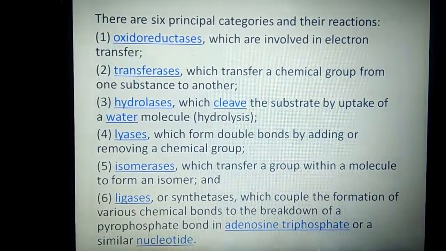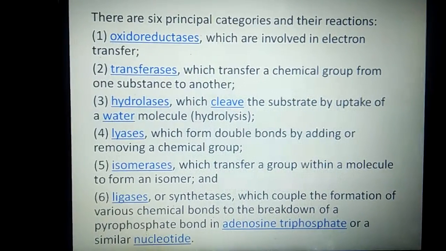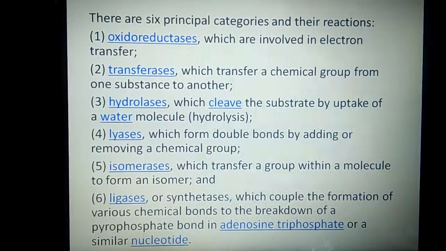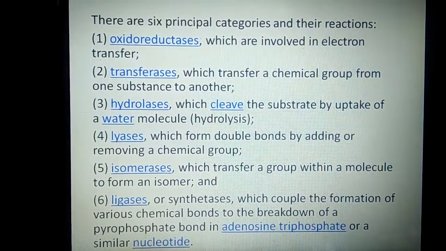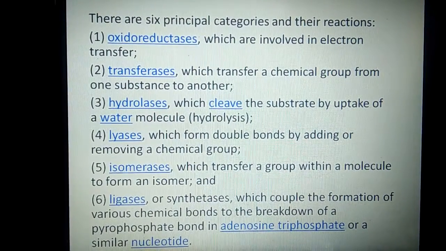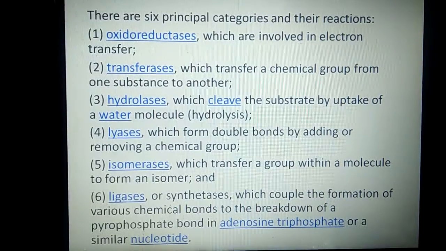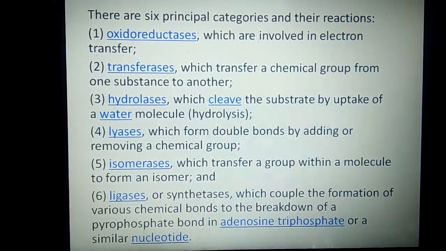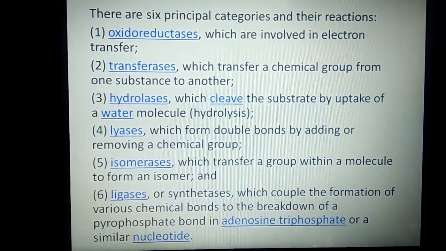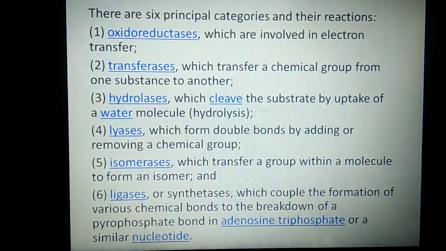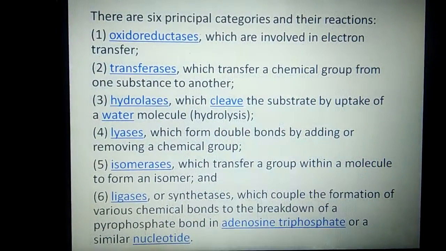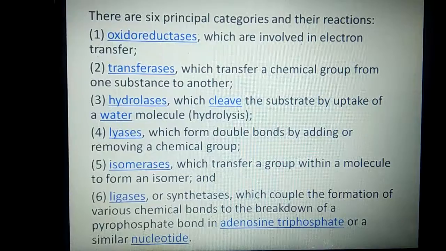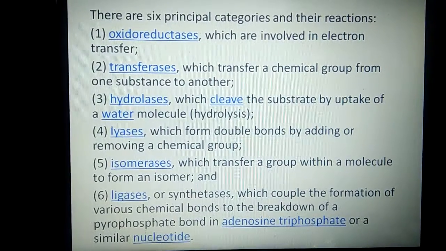First one is oxidoreductases. Oxidoreductases are those enzymes that are involved in the redox reaction, that is, the oxidation-reduction reaction, involving the loss and gain of electrons. They are involved in electron transfer. Next one is transferases. Transferases are those enzymes which transfer a chemical group from one substance to another.